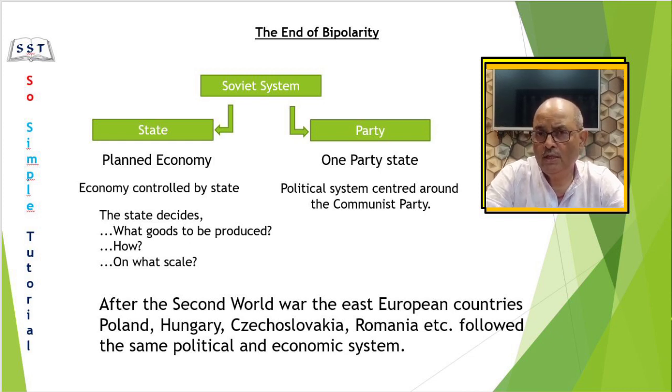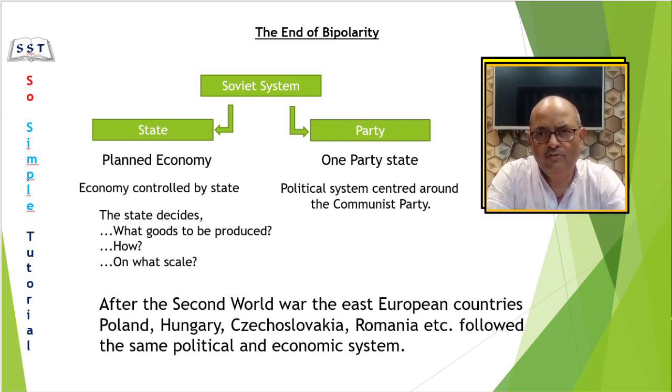So what I was talking last, the Soviet economy, it was planned, it was controlled by state. In planned economy, what happens is that only the state decides what goods should be produced, how and on what scale. Be it the production of ordinary things of daily use or heavy machinery, every decision was taken by the state. Then they started 5 years plans. As a result of this, their industries grew, their economy grew, poverty started to disappear.